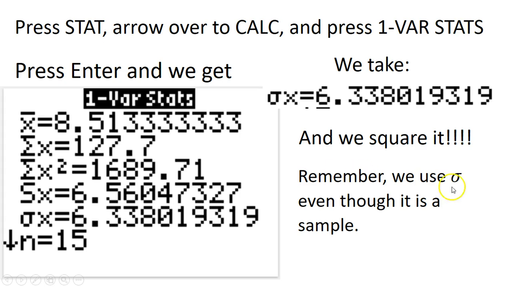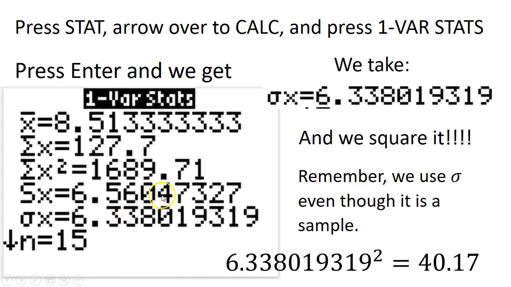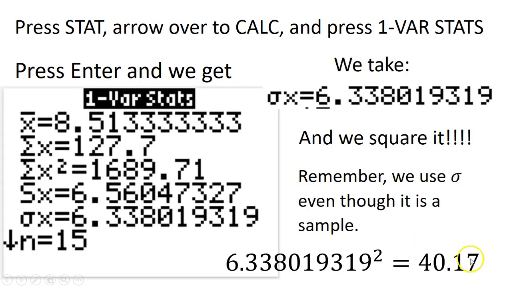Remember, even though it's a sample of those players, we could use population because we're talking about the entire population of their team, not the entire NBA. And when we square it, we get 40.17. And that is the variance of what we're looking at.